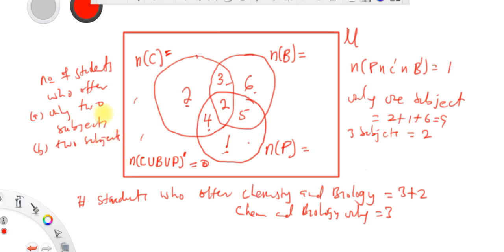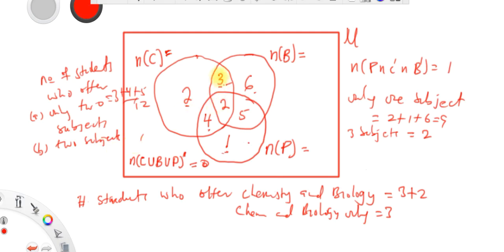So if the question says only 2 subjects, it means those who offer chemistry and biology only, which is 3, and those who offer chemistry and physics only, which is 4, and those who offer biology and physics only, which is 5. So only 2 subjects will be 3 plus 4 plus 5. Amazing. So 7 plus 5 will give you 12.